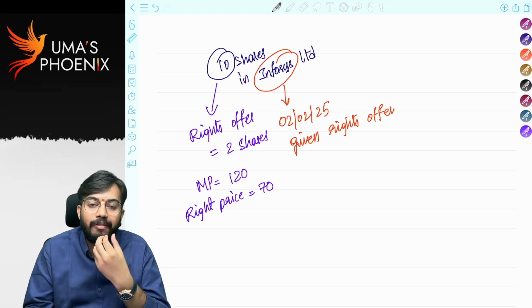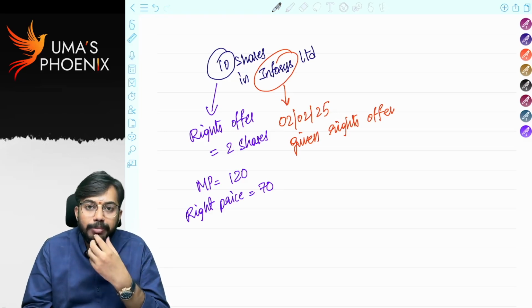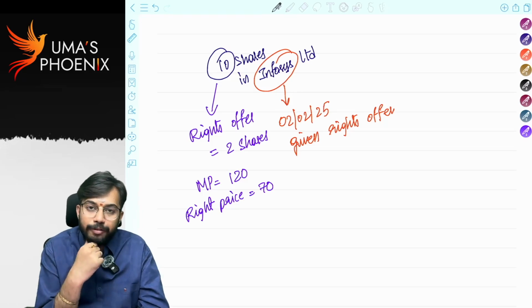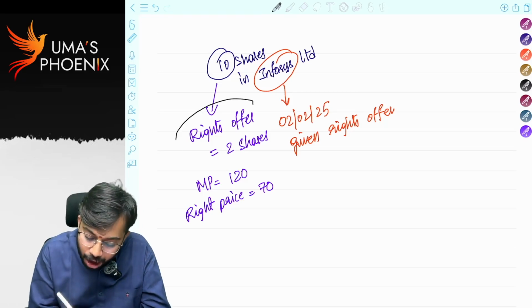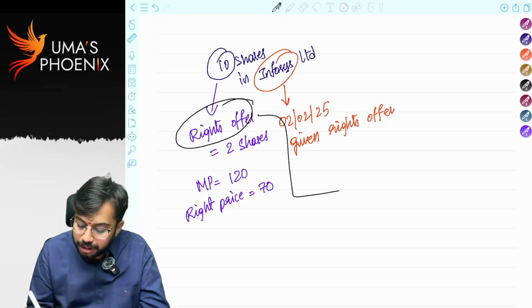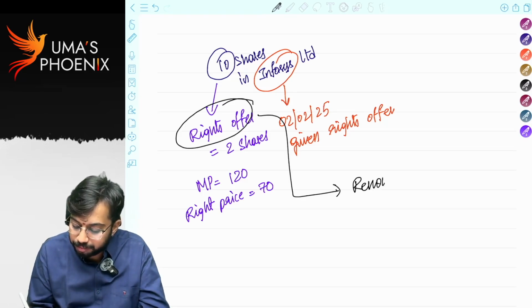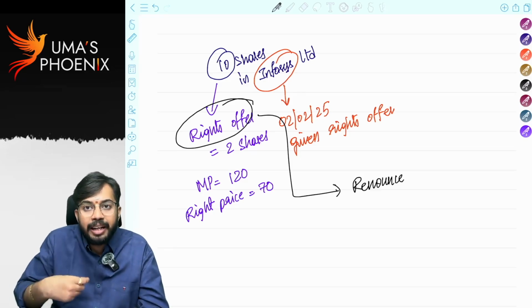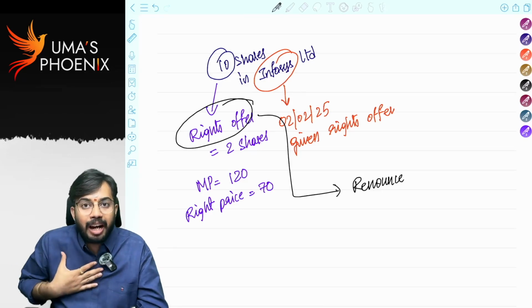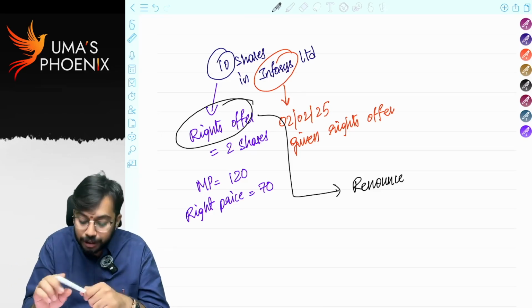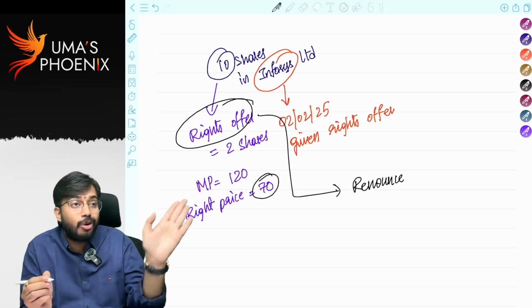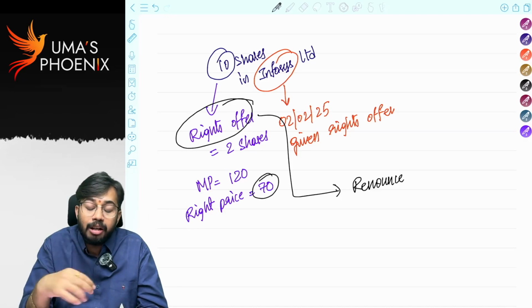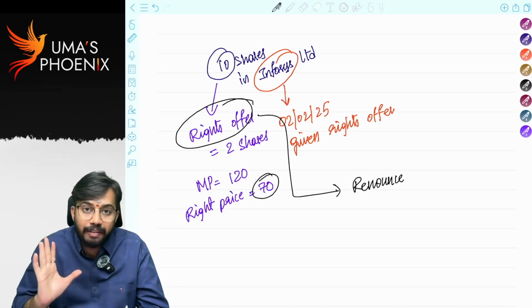But there is my friend with the name Abhinav. Abhinav came to me and told me, anyhow you are not thinking to purchase rights shares in Infosys, so whatever the rights offer that you got, renounce it to me. So what happens if I renounce my right to Abhinav? I have the right. I can purchase 2 shares of Infosys only for 70 rupees. If I go to market, I need to pay 120. But if I purchase directly from rights share, I need to pay only 70 rupees.